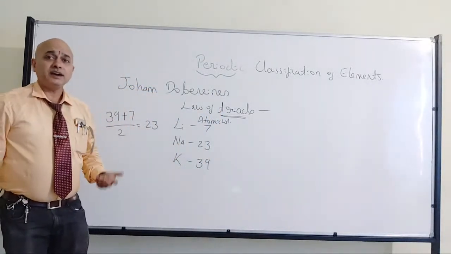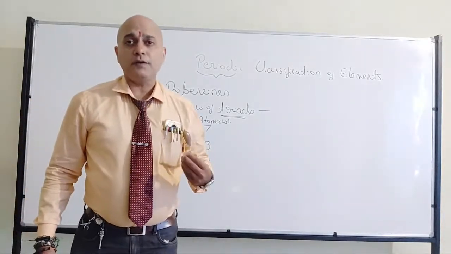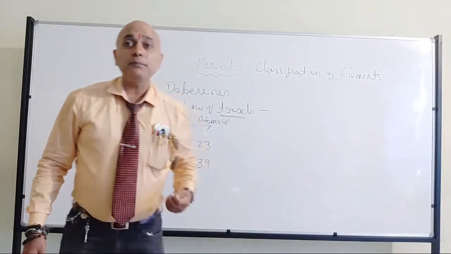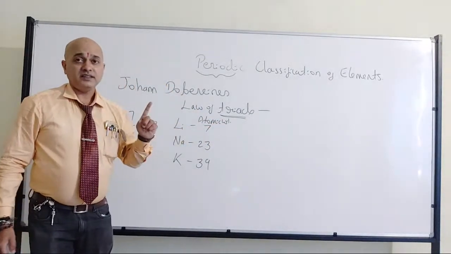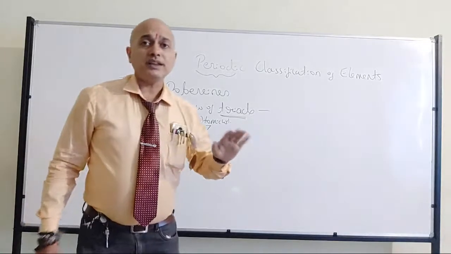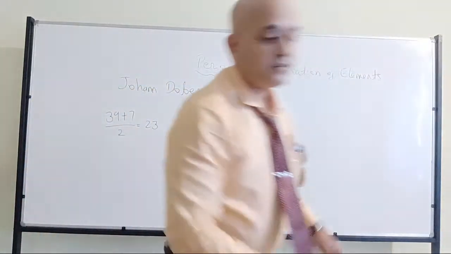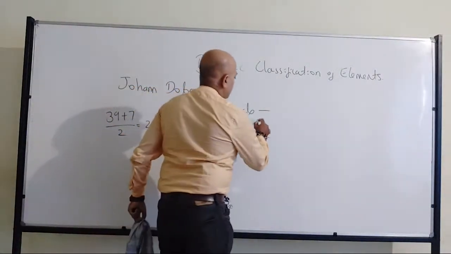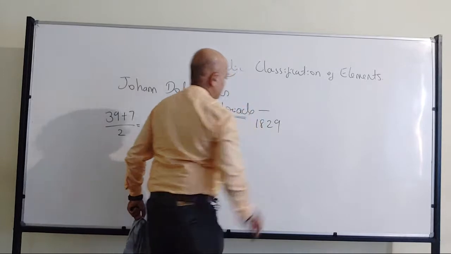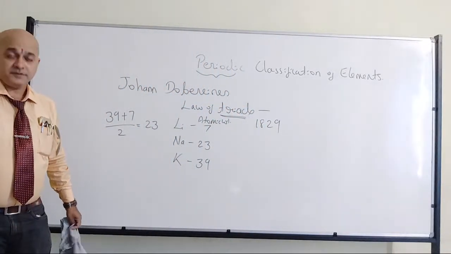And please remember, the modern periodic table is based on atomic number, but earlier it was based on atomic weight. They were not talking about atomic number, they were talking about atomic weight. This was put forward somewhere around 1829.